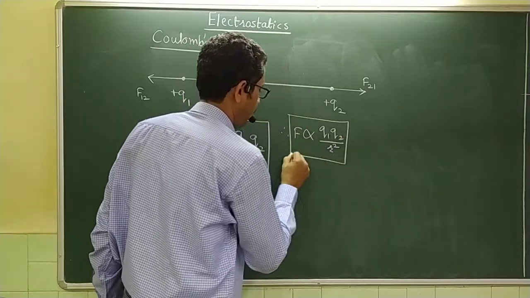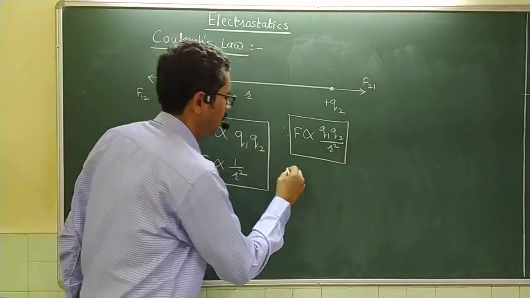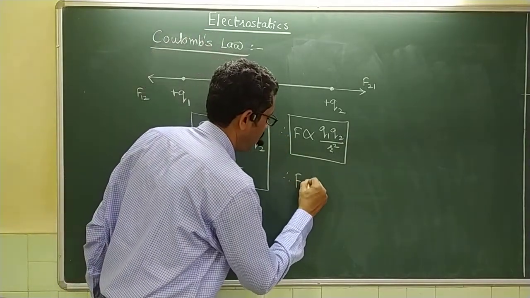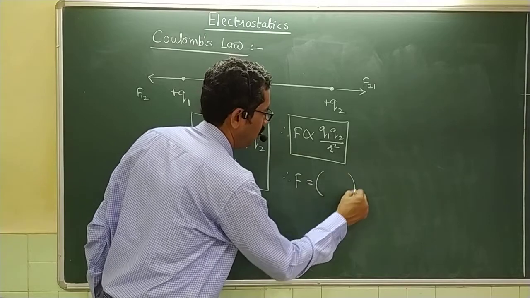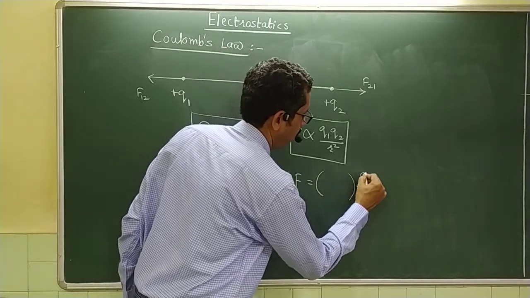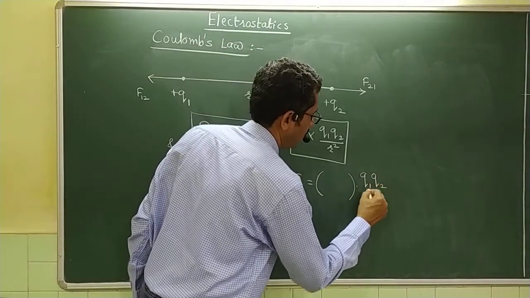Whenever you have this kind of proportionality, you can write that F is equal to some constant of proportionality multiplied by Q1 Q2 divided by R squared.